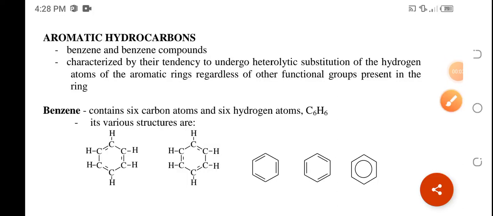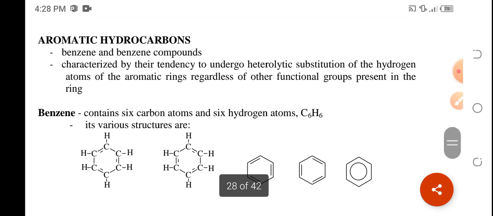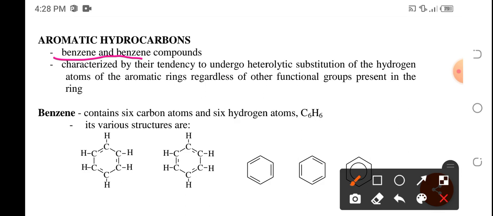Okay, aromatic hydrocarbons, lahat nito ay mayroong benzene ring, or rather these are benzene and benzene compounds or benzene derivatives. Okay, so wala nang triple bond. This is not a cycloalkane. This is not a cycloalkene or cycloalkyne. Rather, this is an aromatic hydrocarbon with the benzene ring. And benzene ring is 6 carbon atoms with 6 hydrogens.